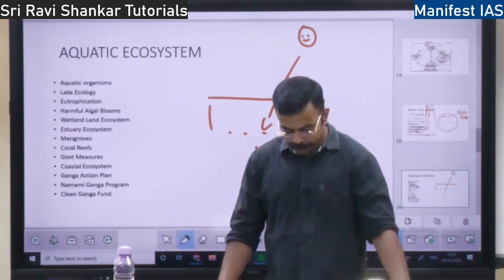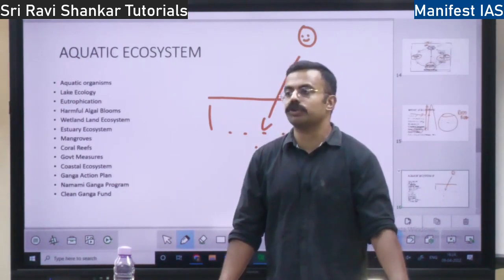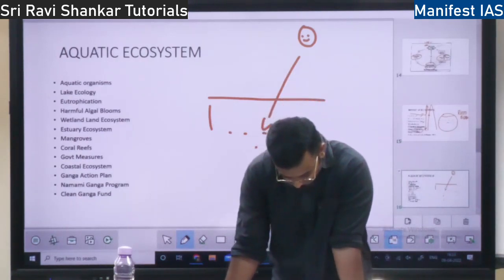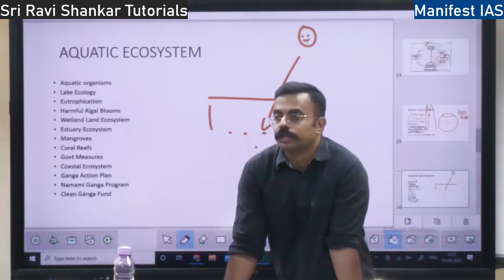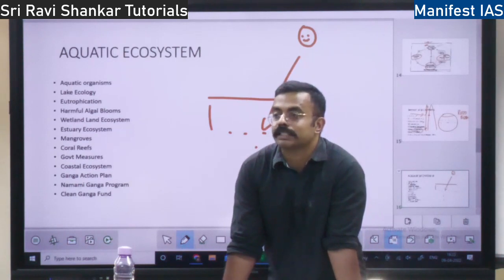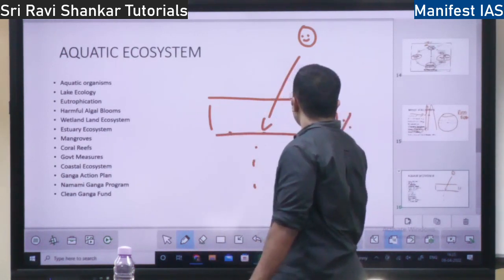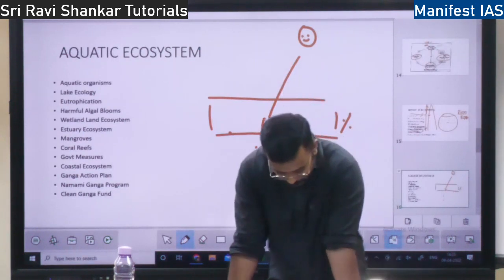This photic zone constitutes just 1% of the sea area.